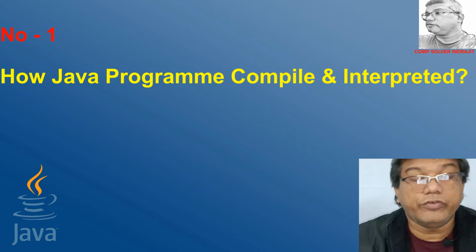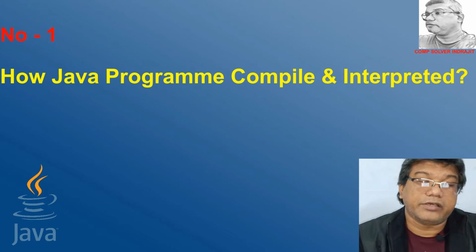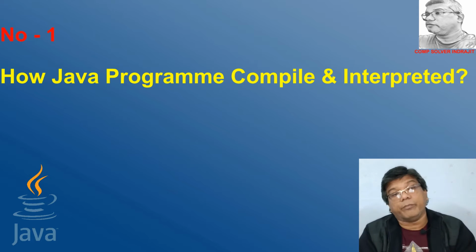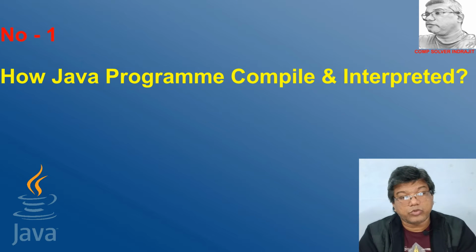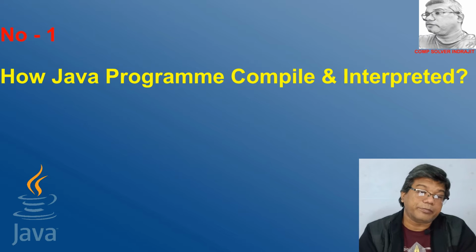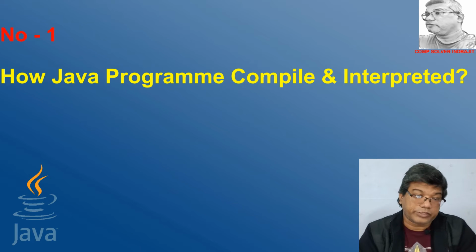So if we go through the structure, at first the Java compiler takes the Java source code, then compiles it to bytecode, then the interpreter works on it, and it runs on OS/2 or Unix or Windows 8 or any of the OS, because Java is platform independent.